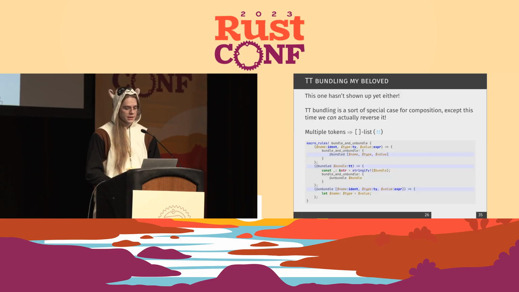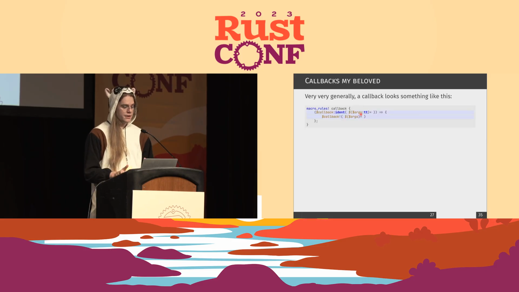Then token tree bundling. This is the special case to fragment specifier composition being irreversible. We can actually do this. You take a bunch of tokens, stick them in a square bracketed list, and now you can match it as a single token tree. For example, in this bundle and unbundle, we take an identifier, type an expression, call it again, and now in square brackets, it matches as a single token tree. Then we can print it out, quote unquote, as a single token here, and then we can actually reverse this operation. It does function. It's a very useful thing.